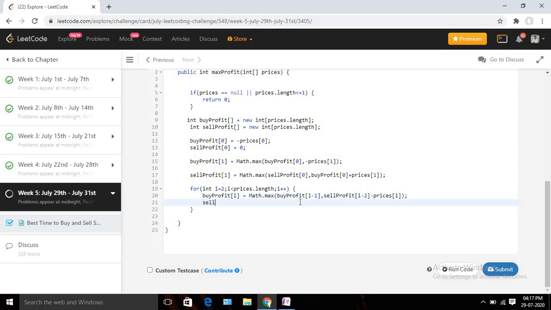Similarly, we are going to calculate the sale profit for that particular day. So it will be sale profit of i equal to Math.max.